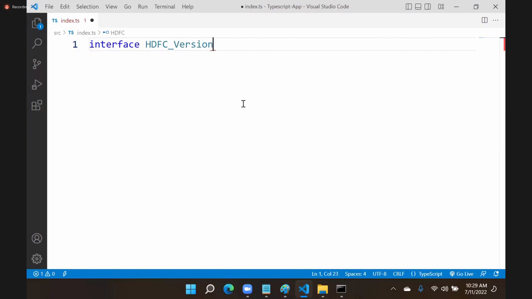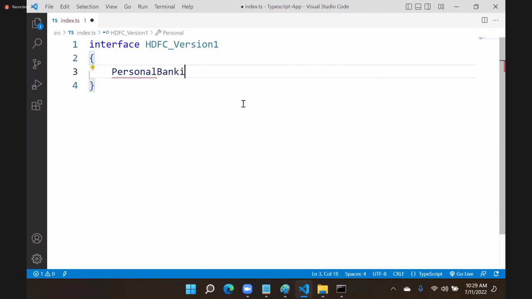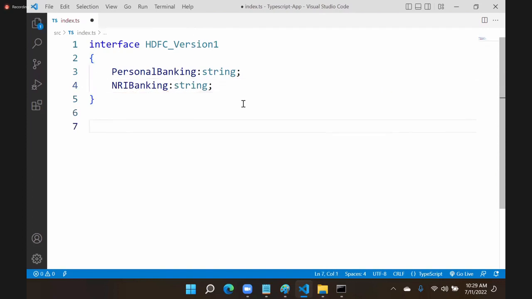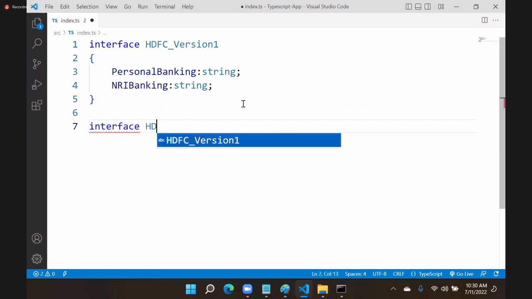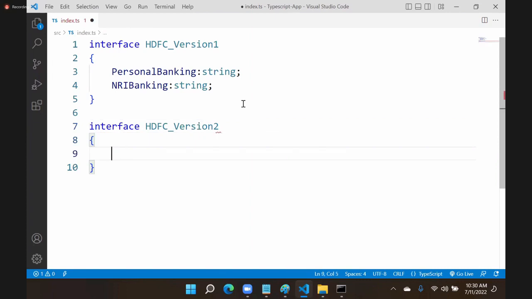HDFC, version 1. In this, I am designing two options, personal banking, which is of type string. I am defining another one, suppose NRI banking, which is also string. That's it, I defined. Now I am creating another interface, HDFC version 2. In this, there will be loans, understood? And this is also string type.